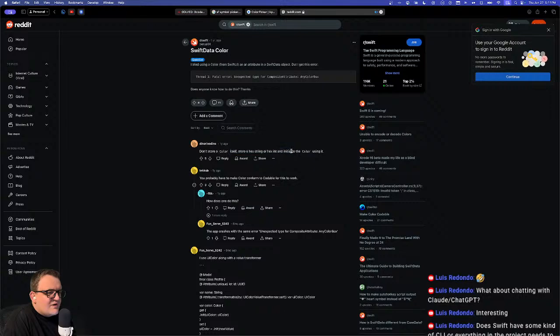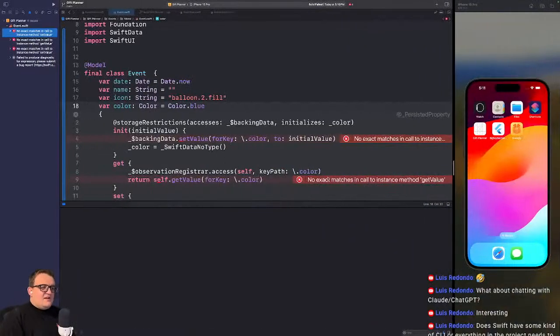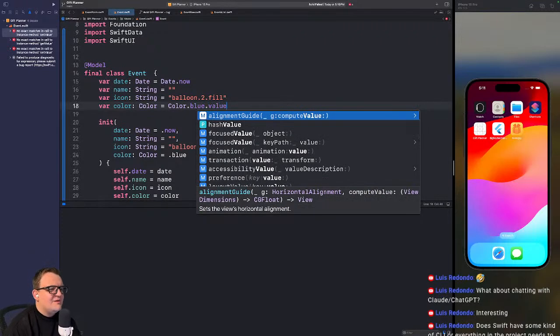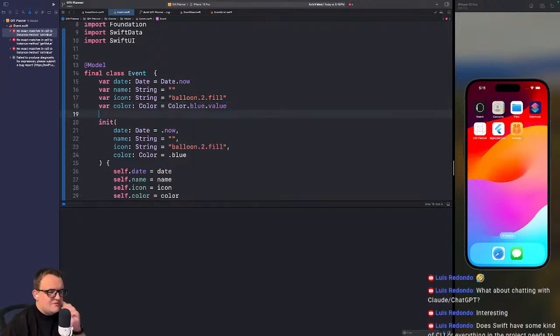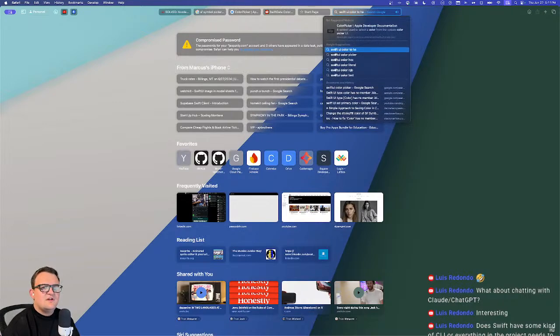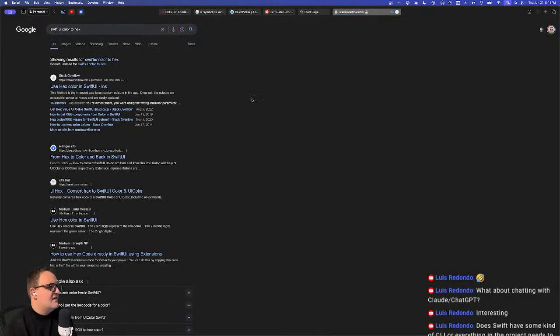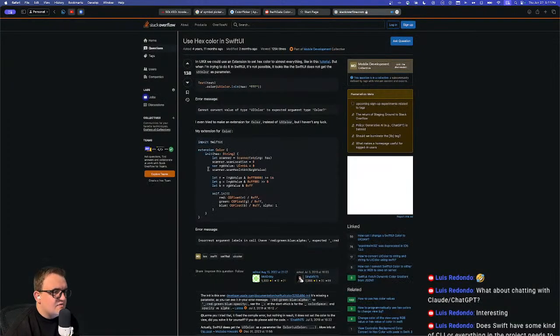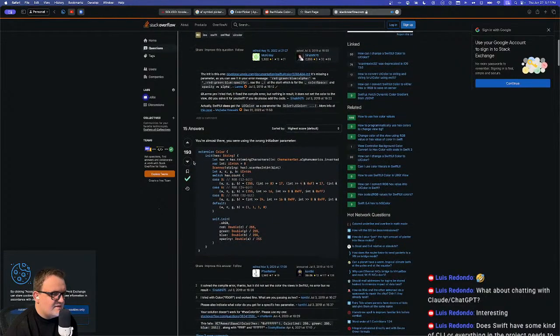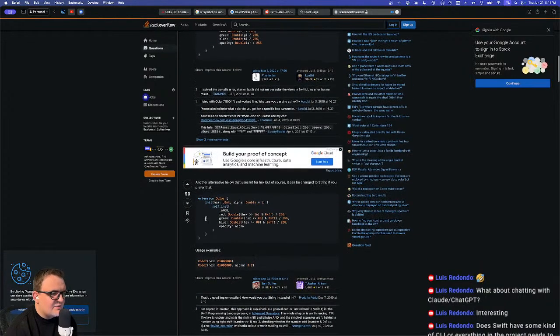Don't store color, store hex string. Okay, I can do that. Wait, I can actually do that. He says, do you have a property that's like hex? No, value maybe? Hash value? I don't think that's what we want. Let's see. SwiftUI color to hex. Get a hex color in SwiftUI. Oh, that's a custom extension. Are you kidding me? Is there not a way to do this?